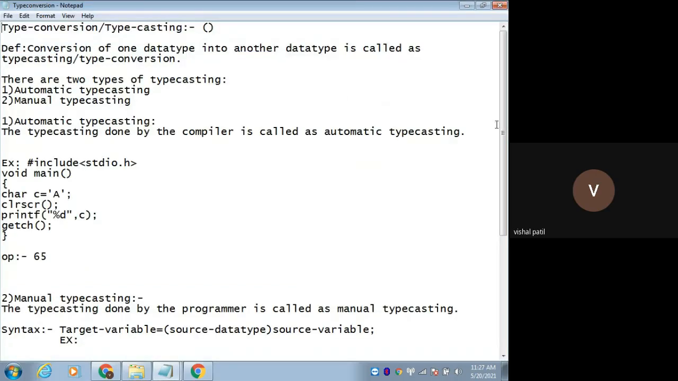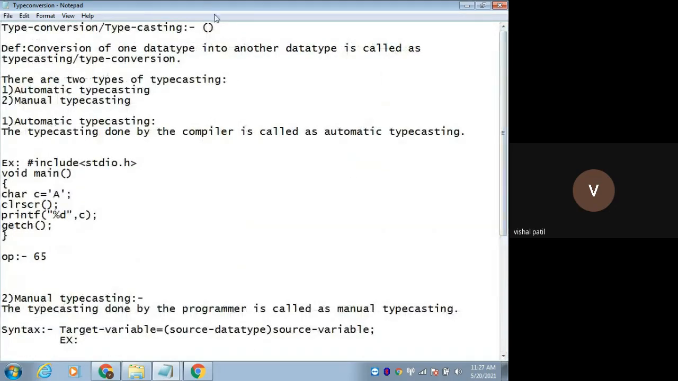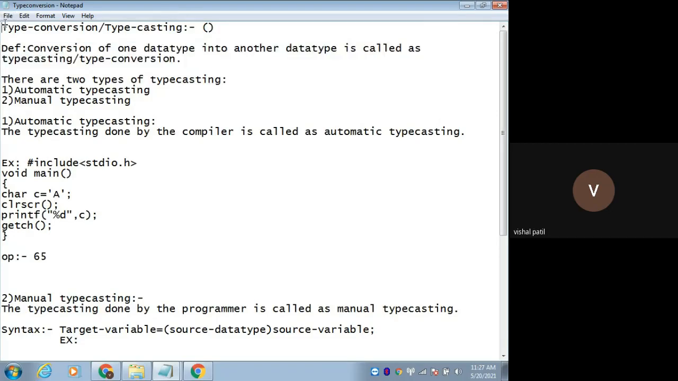Now type conversion or typecasting. Let's see this. Type conversion means conversion of one data type into another data type. That is called typecasting, or you can call it type conversion. We will convert one data type into another data type.